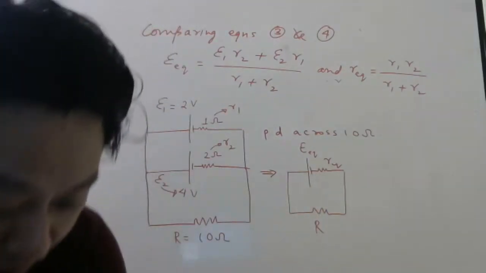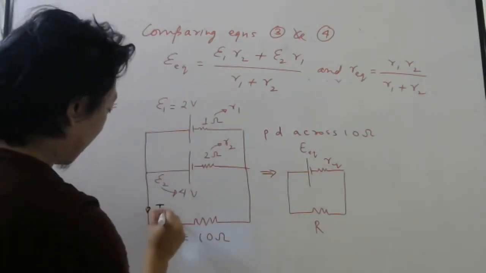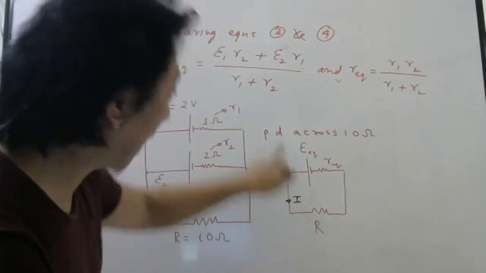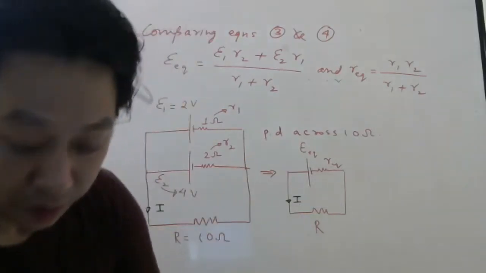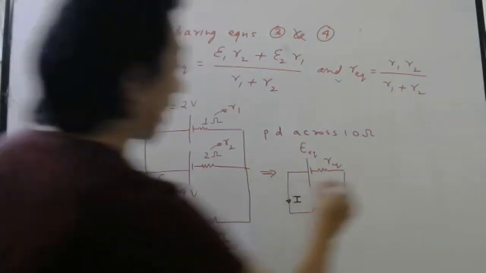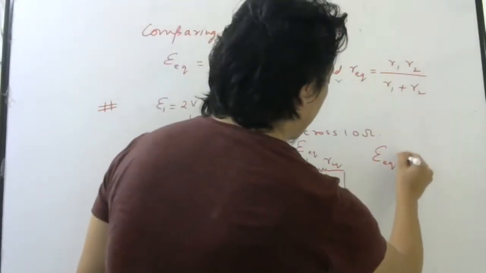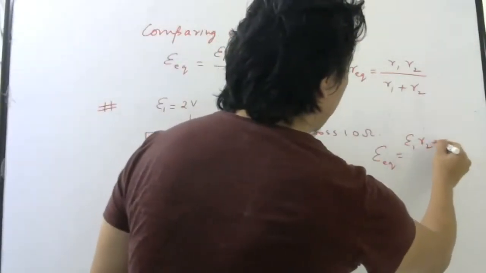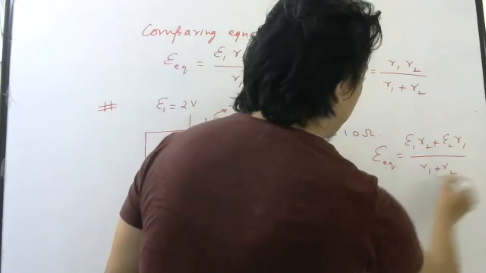So these two together are sending current I, let's say. So that current I will come here also. To find this current, I know they are asking potential difference, but first I have to find current. So to find the current, what will I do? First, I will calculate E equivalent for these two batteries or cells. What is the formula? E1 R2 plus E2 R1 by R1 plus R2.